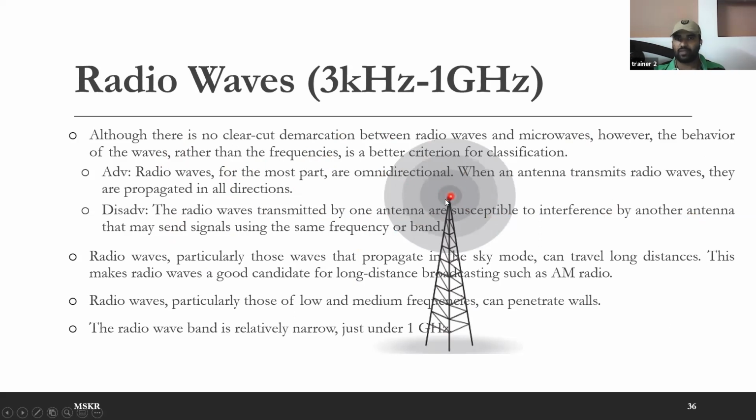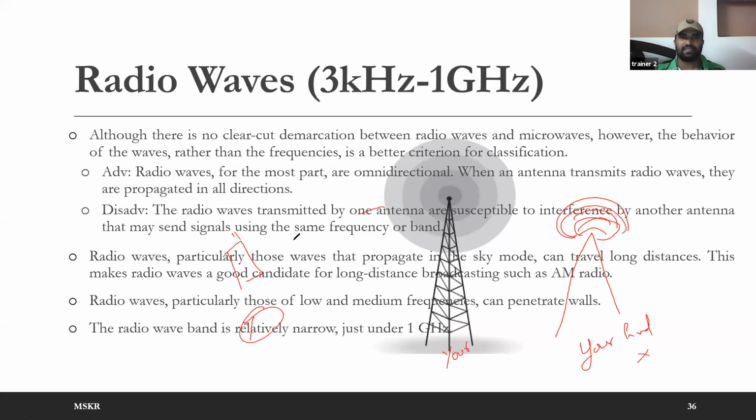For example, this is your antenna. You want to communicate with someone who is in this particular direction. Let me draw a small diagram. This is your antenna. There is one more antenna just beside your antenna, that is your friend, let's say X, and there is someone else who is having a radio, called Y. So you are sending some communication to your friend Y, but this signal is also going in the other direction, which will be interfering with your friend X's signal.